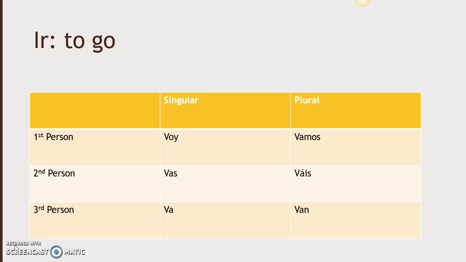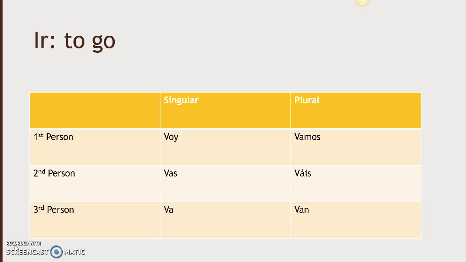The verb ir means to go. The yo form of ir is voy. The tú form of ir is vas. The él, ella, usted, or someone's name form of ir is va.